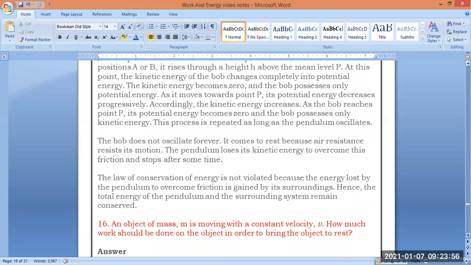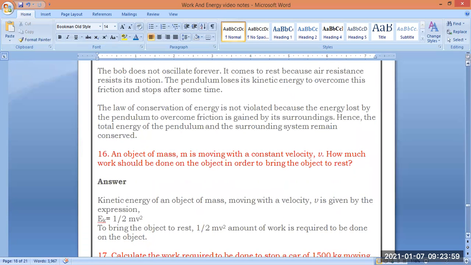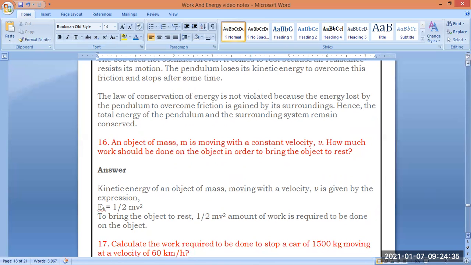Let us go to the 16th question. An object of mass m is moving with a constant velocity v. How much work should be done on the object in order to bring it to rest? So the object is moving. If I want to bring it to the rest position, the same amount of work should be done. So what is that amount of work? That is nothing but half mv square amount of work is required to bring it to the rest position.